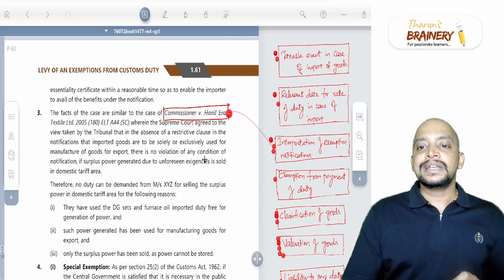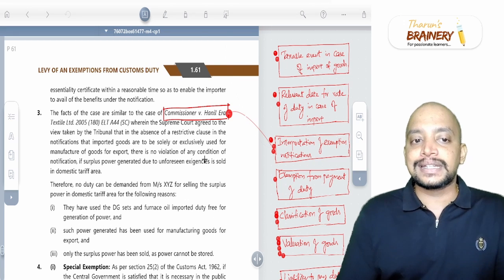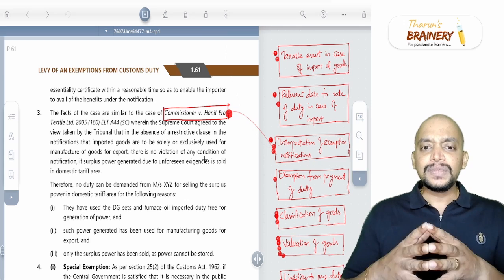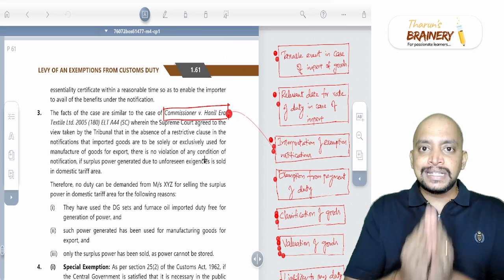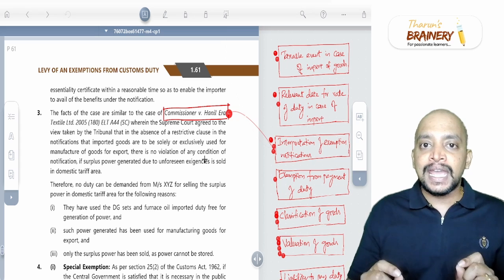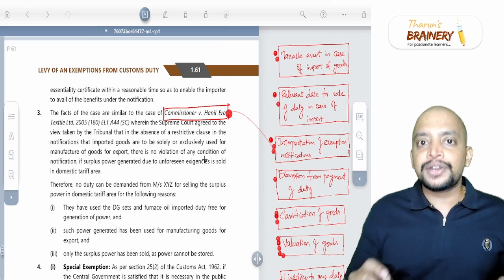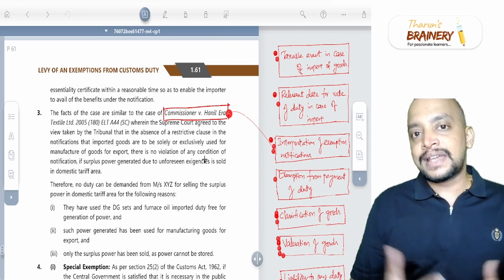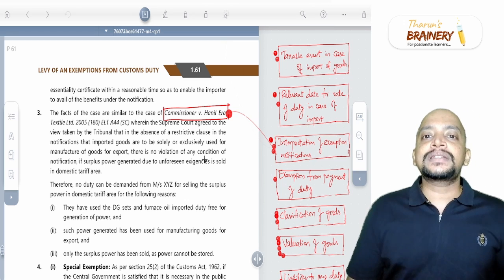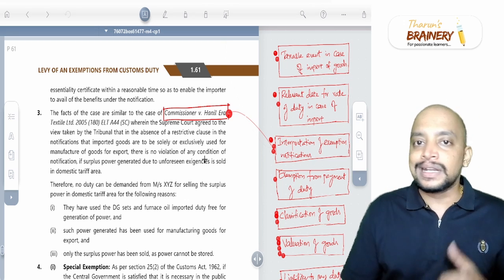Then another case is the Hanil Era Textile Limited case, wherein they are telling that whenever there is a restriction given in the notification, we need to make a literal interpretation of that restriction. For example, in this particular case, a person has imported a diesel generator set.